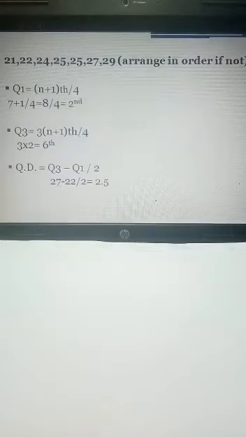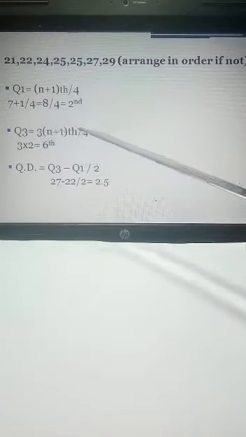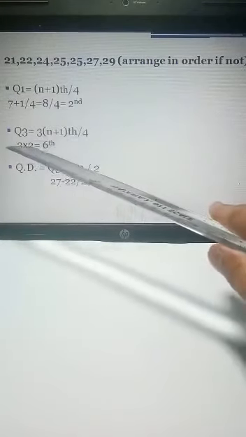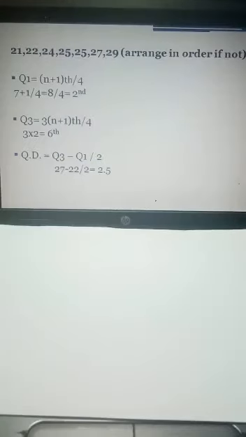And the formula to calculate Q3 is 3 into (n plus 1)th divided by 4. Again, we already calculated (n plus 1) divided by 4, that is 2, so the answer will be the 6th observation. Next, apply the formula for the quartile deviation, that is Q3 minus Q1 divided by 2.